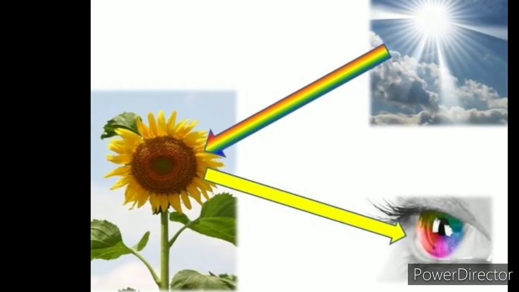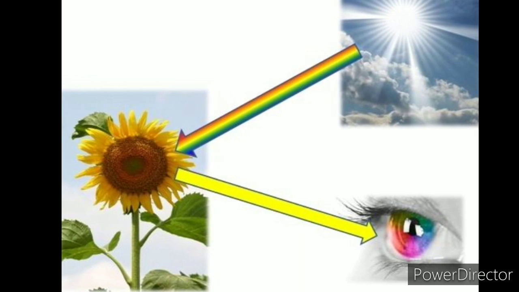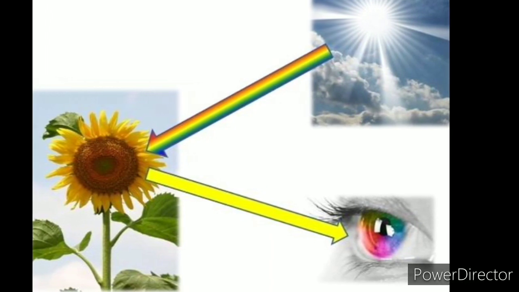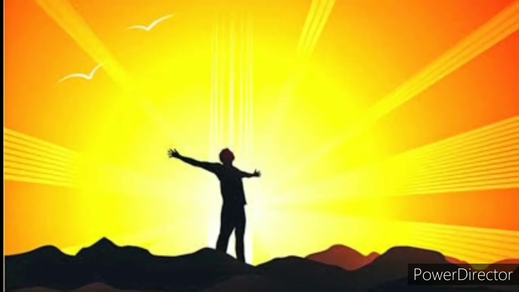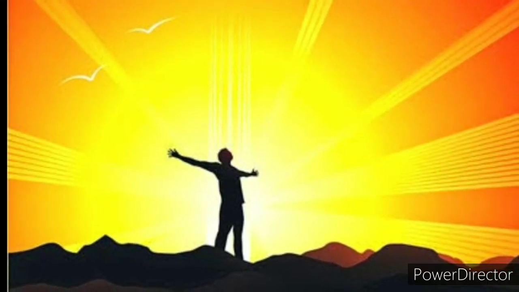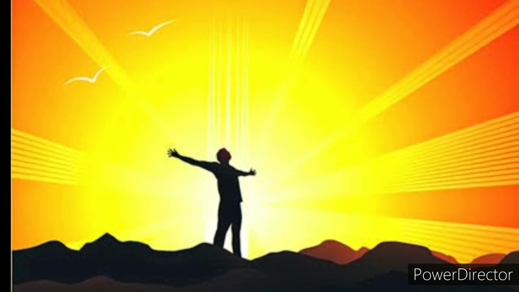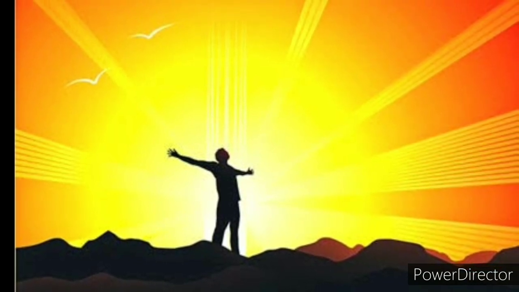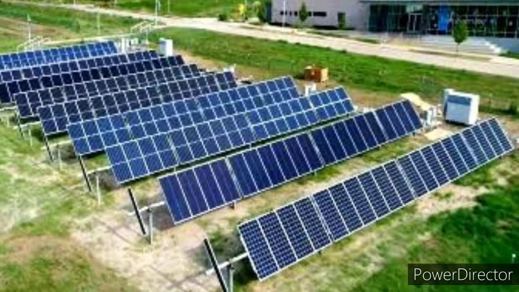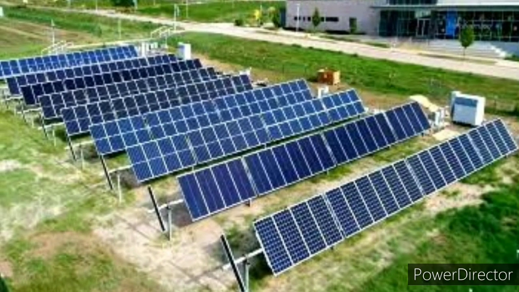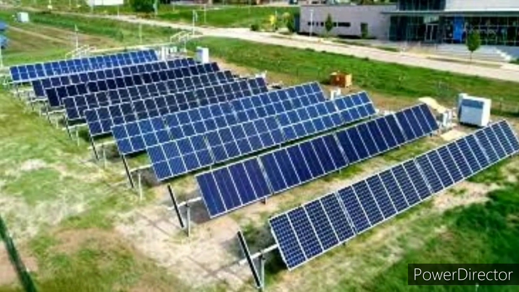Uses of light energy. We are able to see objects with the help of light energy. With the help of light energy, our skin is able to synthesize vitamin D. Electricity can be produced with the help of light energy. Plants use light energy to synthesize their food.